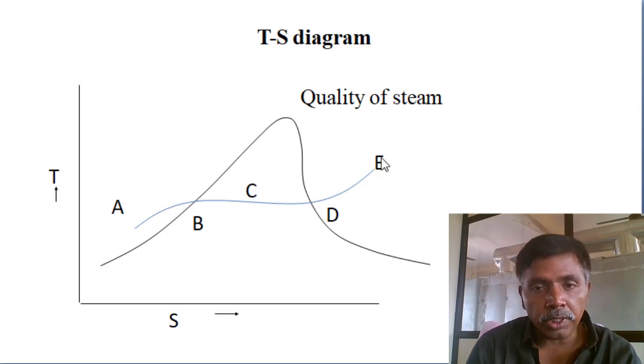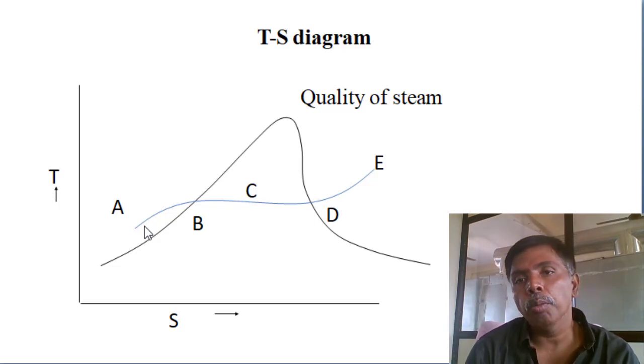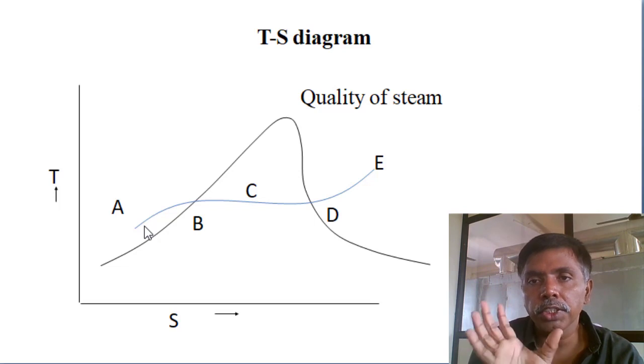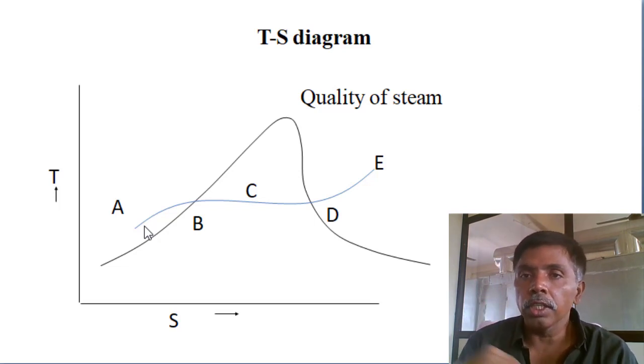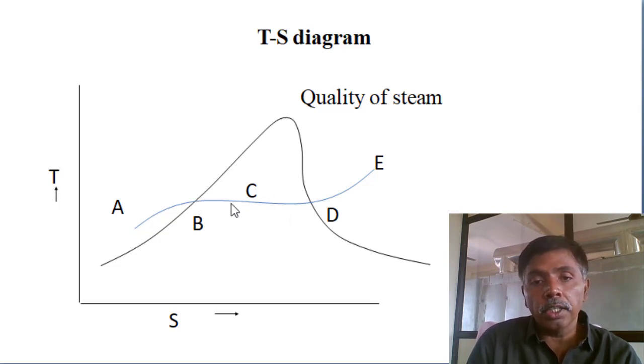Saturated vapor, plus the remaining is sensible heat. Here, saturated liquid, minus the remaining is sensible. So this phase transformation is sufficient for calculating the performance of the power plants, not subcooled solid to superheated vapor. Here only subcooled liquid to superheated vapor. Only this phase transformation is important for us for calculating the problems. So here you can see, the subcooled liquid stage is required, saturated liquid, saturated vapor, wet region and superheated.